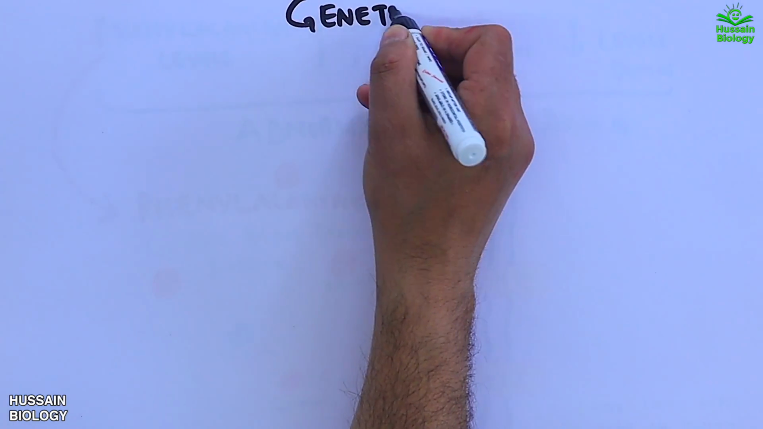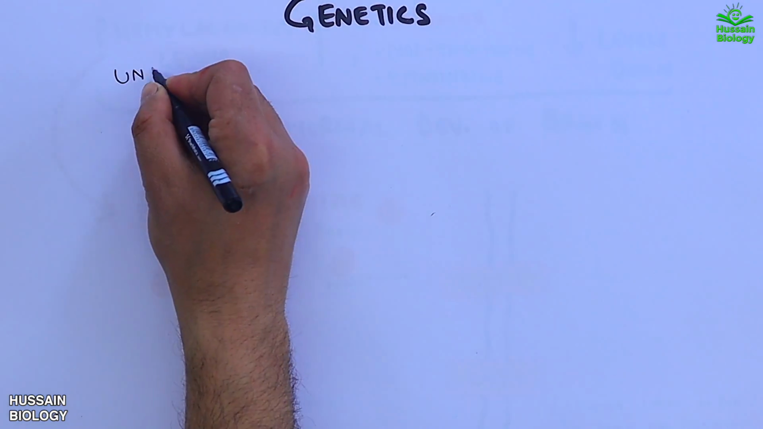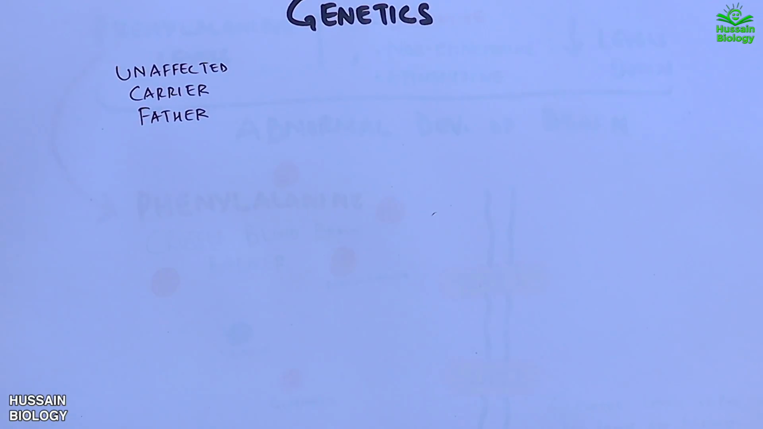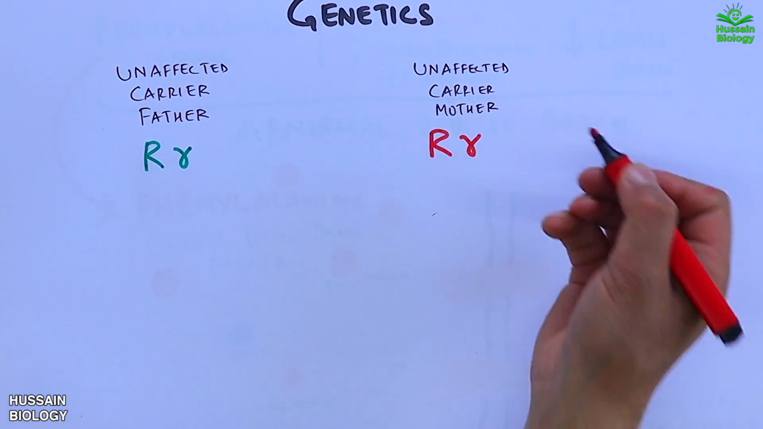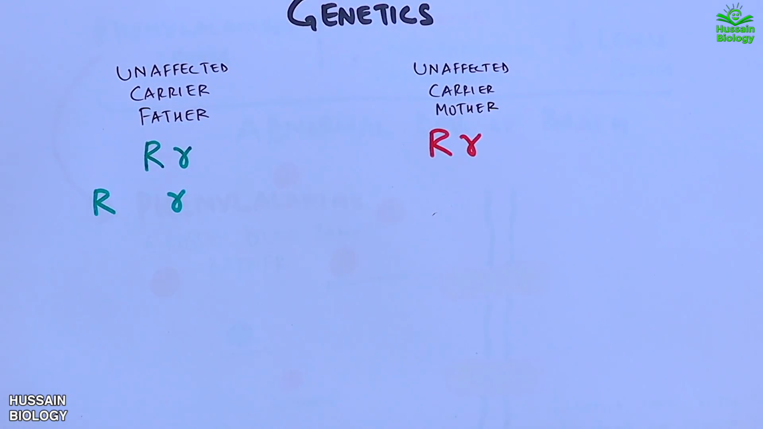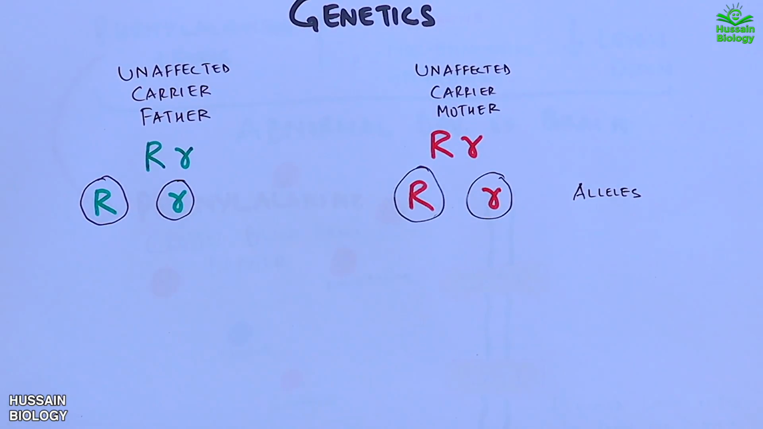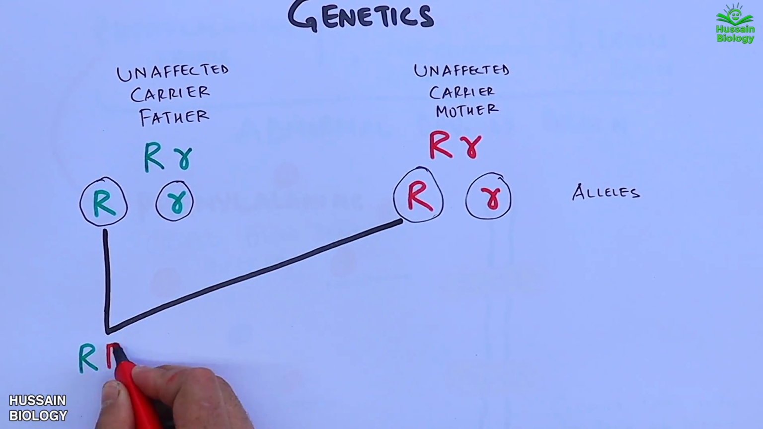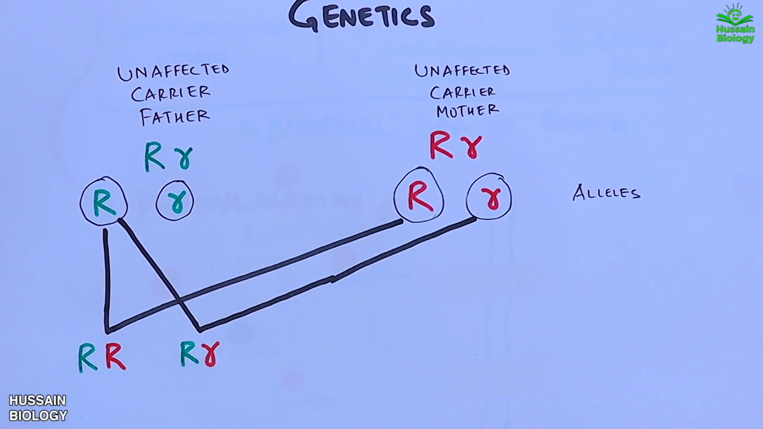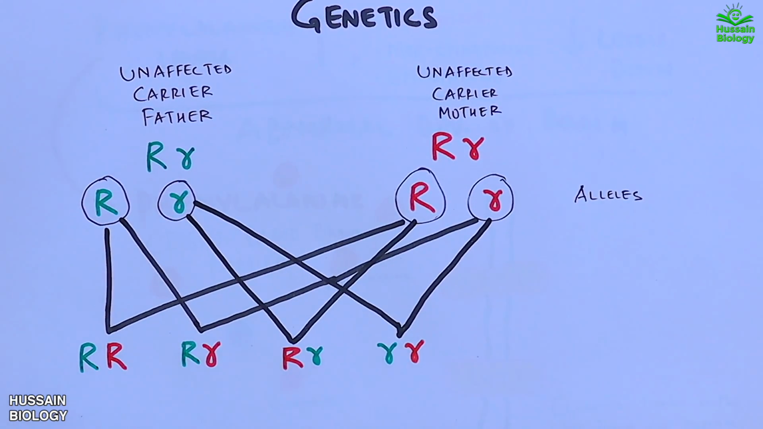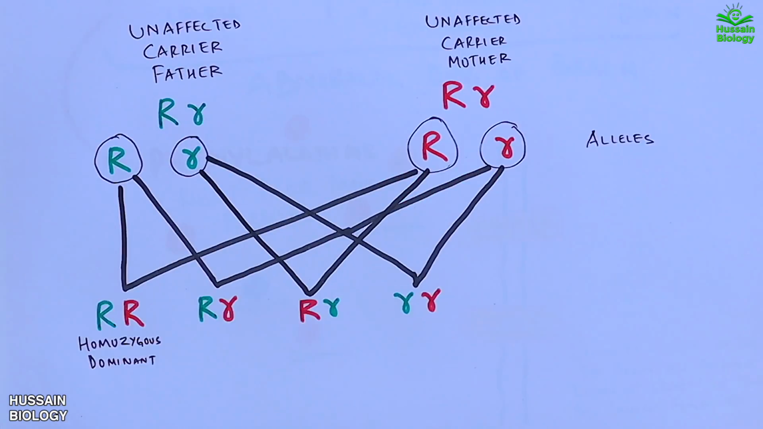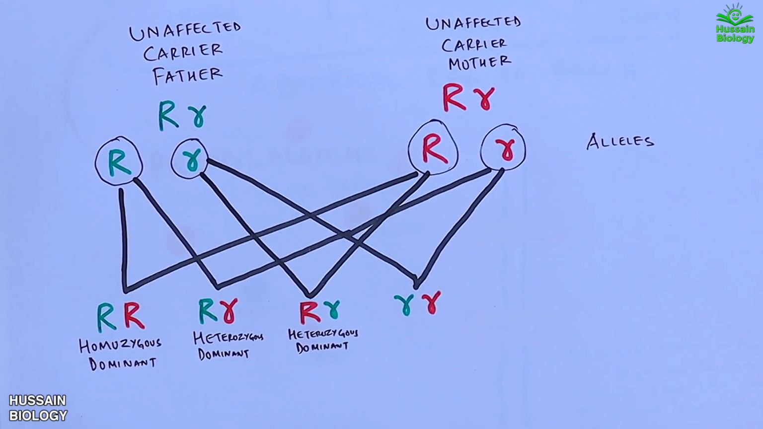Now moving towards the genetics of phenylketonuria. On the left we have an unaffected carrier father with capital R and small r alleles. And on the right we have an unaffected carrier mother with capital R and small r alleles. Here in this diagram these form as separate alleles. Now upon cross we get the capital R individual, second is capital R individual, third one is capital R small r and fourth one is small r. The first one is homozygous dominant, second and third ones are heterozygous dominant and fourth one is homozygous recessive.